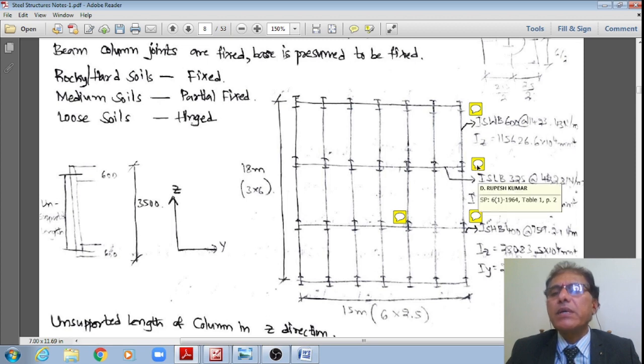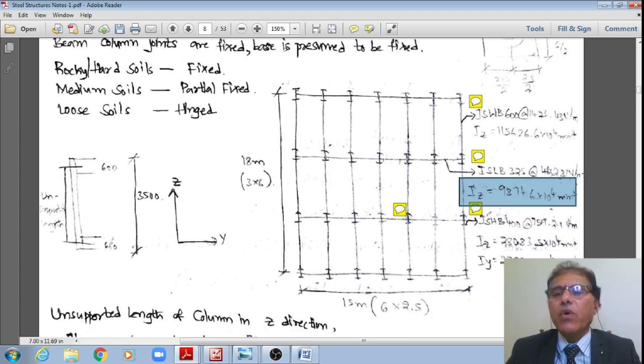From table 1, page number 2, I am noting down the moment of inertia about the major axis as 9874.6 times 10 to the power 4 mm to the power 4.